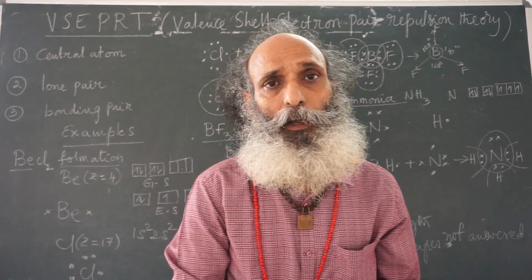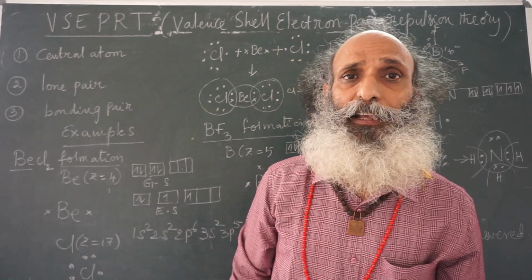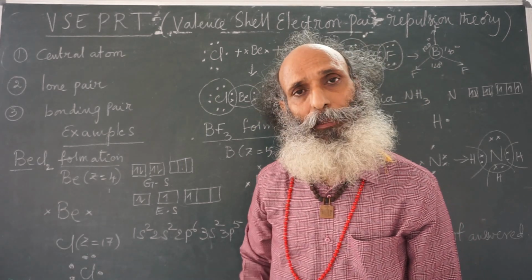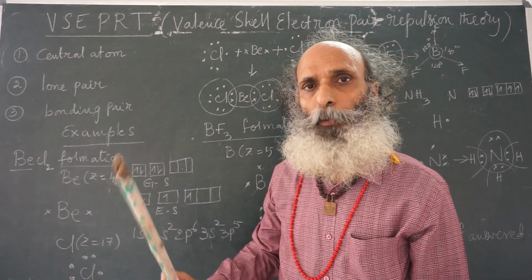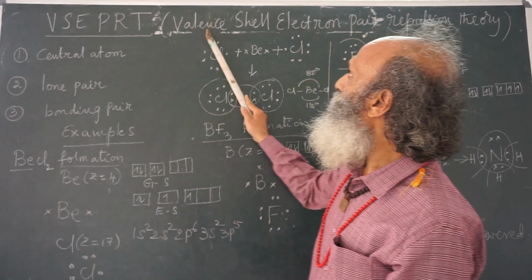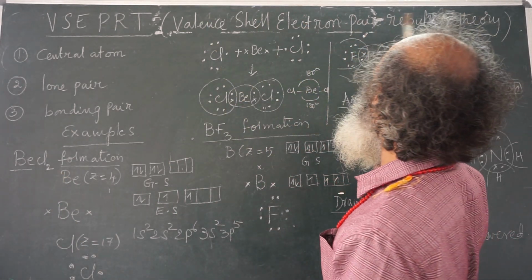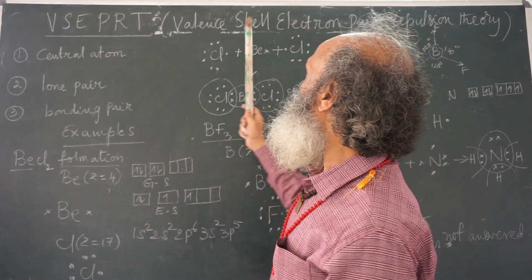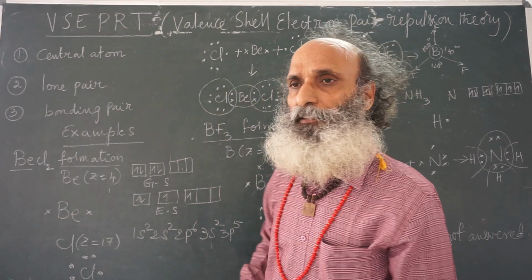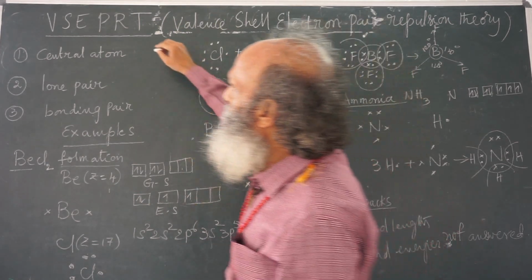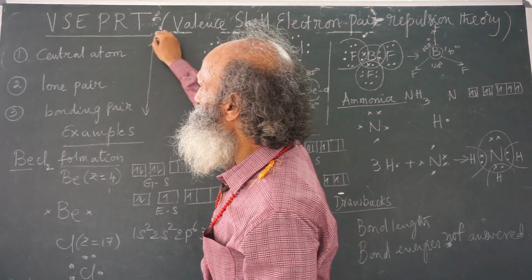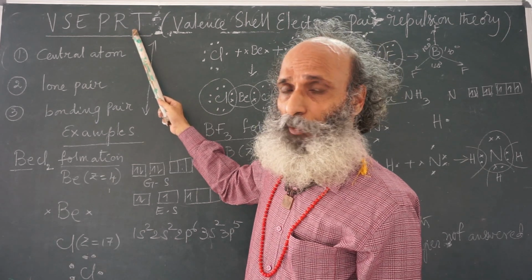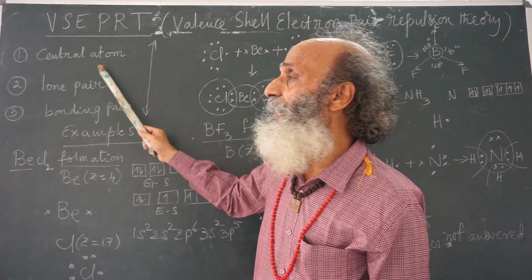Now, considering that, a theory came into existence. This is called VSEPR theory, Valence Shell Electron Pair Repulsion Theory. In valence shell electron pair repulsion theory, if we want to understand this theory, we should keep these words in mind. This theory explains the formation of molecules where there is a central atom.